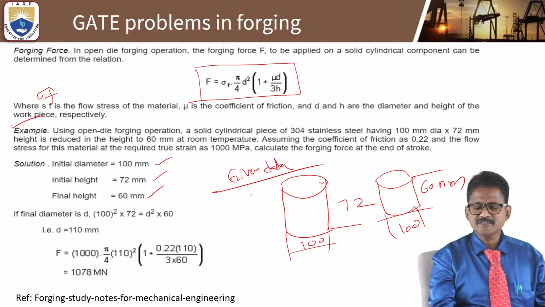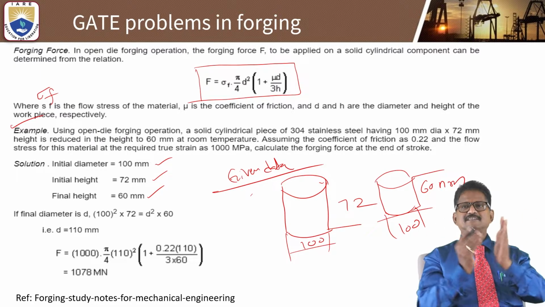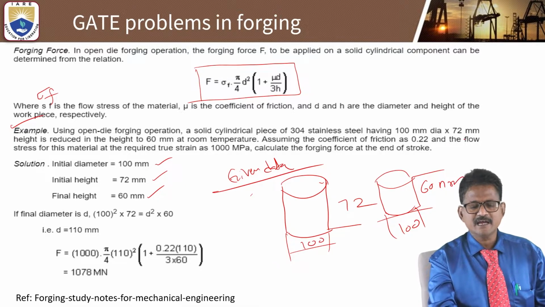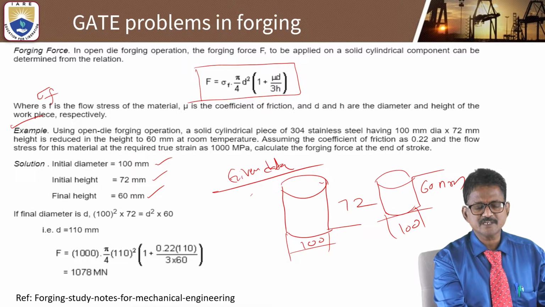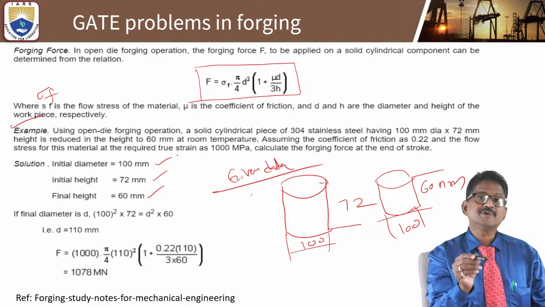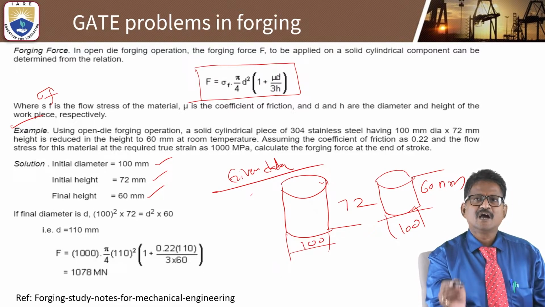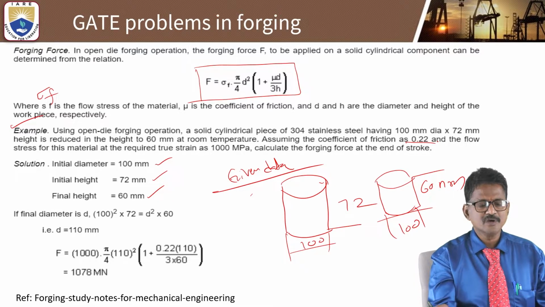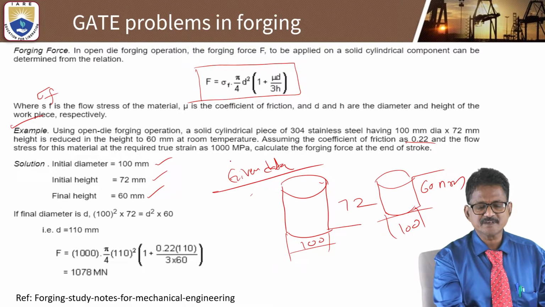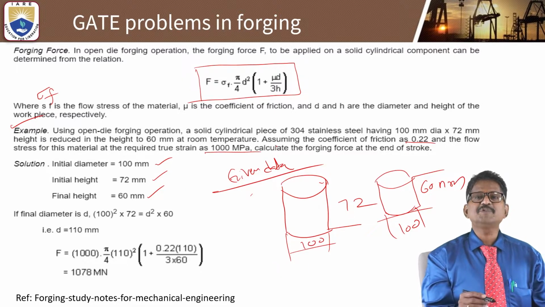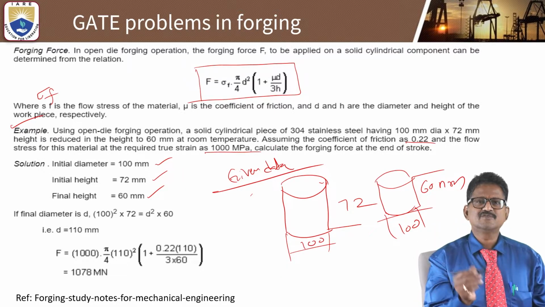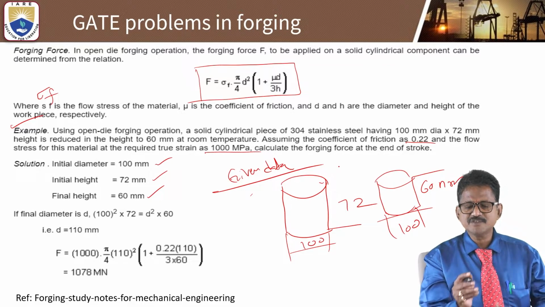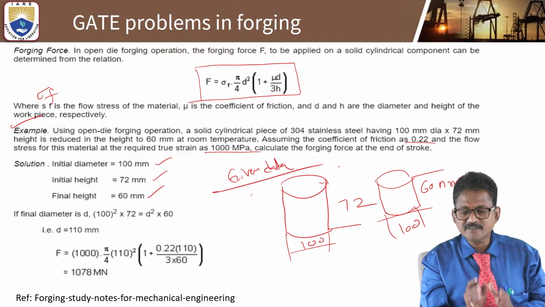Obviously the diameter also can increase. The 100 mm diameter, 72 mm height is reduced to a height of 60 mm at room temperature. Assume the coefficient of friction mu is 0.22 and the flow stress of this material is 1000 MPa, and calculate the forging force at the end of the stroke.